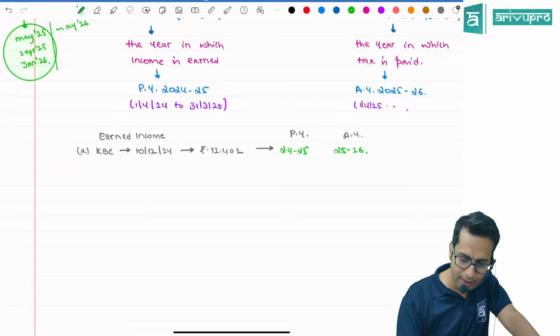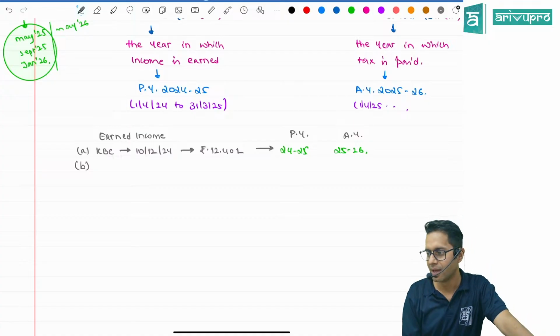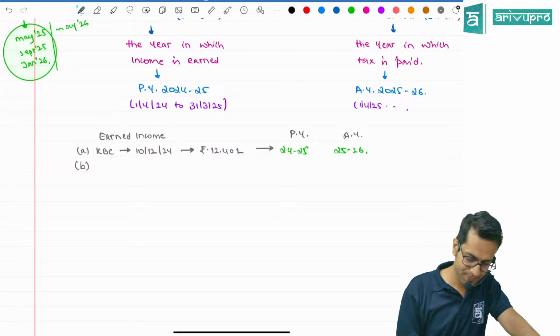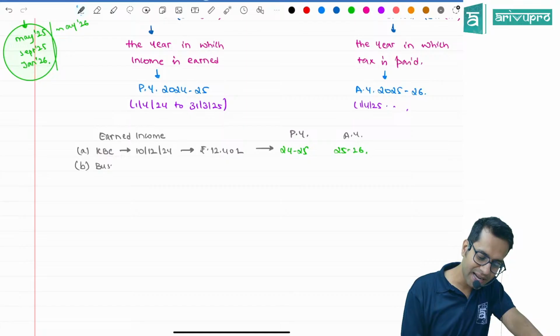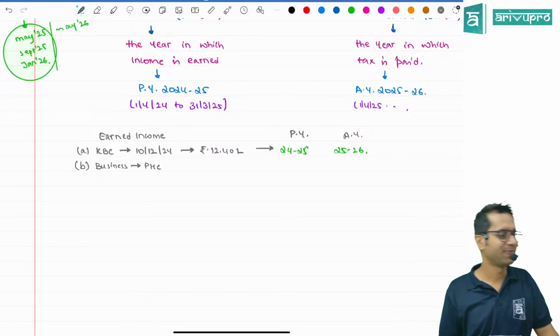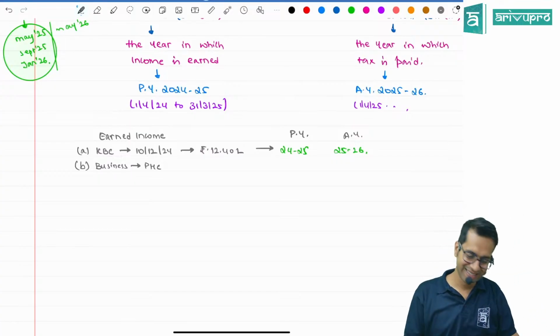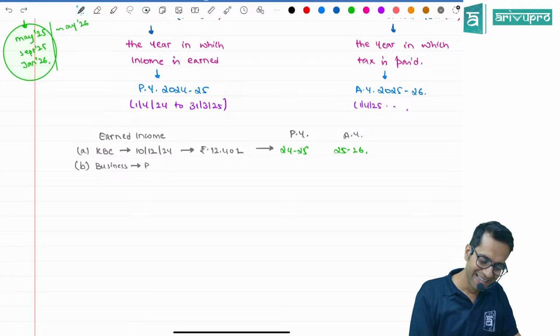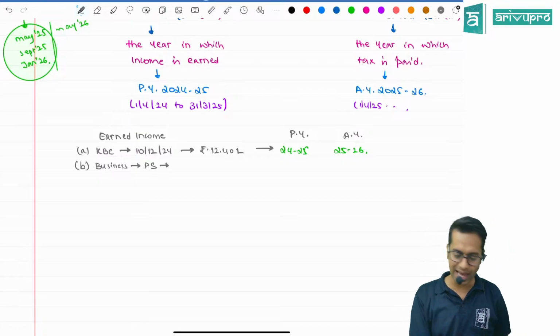You know what happened? Point number B. I started a business. Priya Sarees I started. When did I start Priya Sarees, sir? Priya Sarees I started on